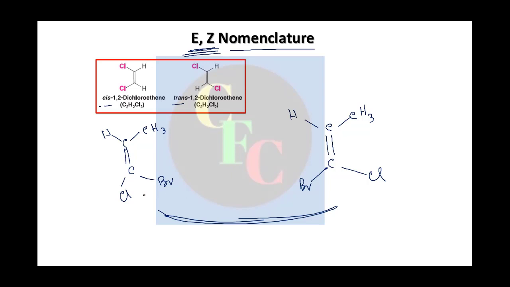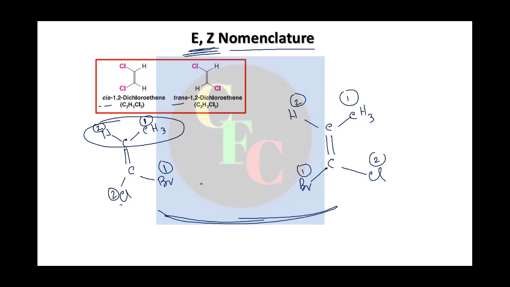Again, we follow the Cahn-Ingold-Prelog rule on each carbon atom and assign the priorities. Which has more priority here? Of course this, and this is again 2 lowest. Here, bromine has higher priority over chlorine, so here you have 2 and this is 1.